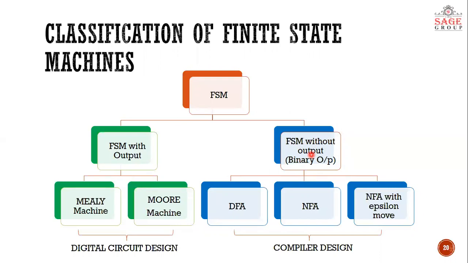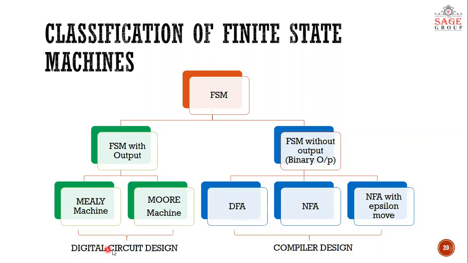Epsilon means null string. So what is DFA, what is NFA? I will explain it later. For now, you just take its full form. DFA stands for deterministic finite automata and NFA stands for non-deterministic finite automata.